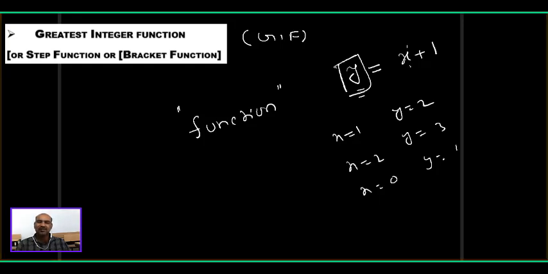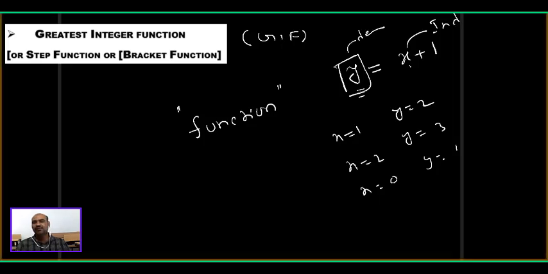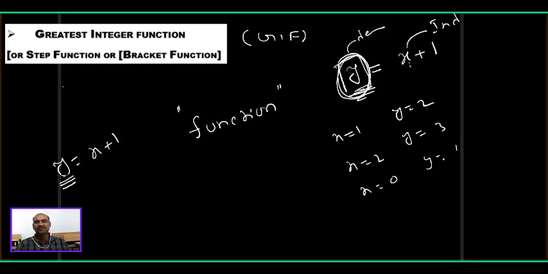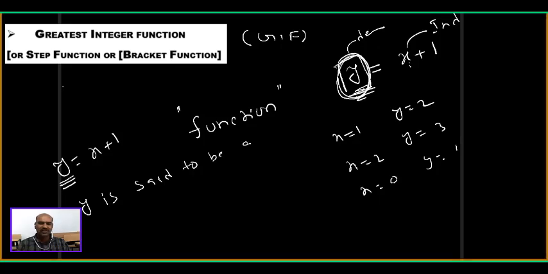Here x is called independent variable, and y is called dependent variable. In general, in mathematics, the dependent variable is called function with respect to the independent variable. So in this equation, y equals x plus 1, y is called function with respect to x, because y is dependent and x is independent, because y is made the subject here. A function means its value will vary according to x.